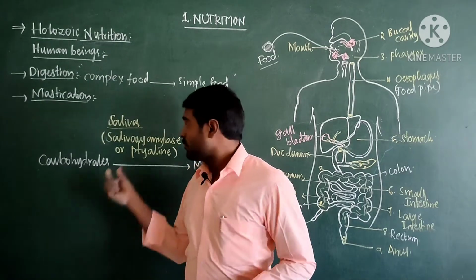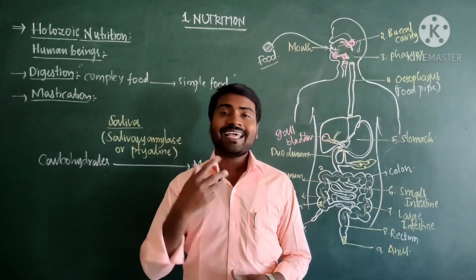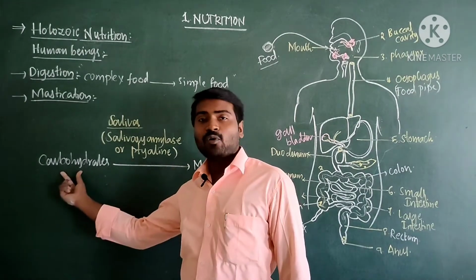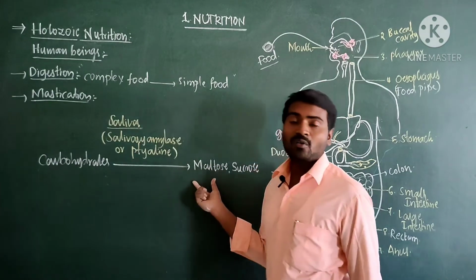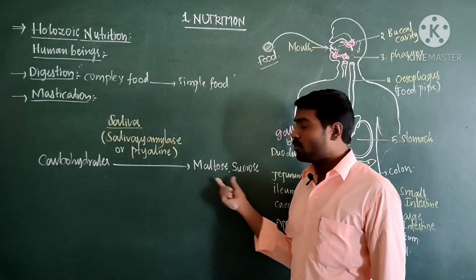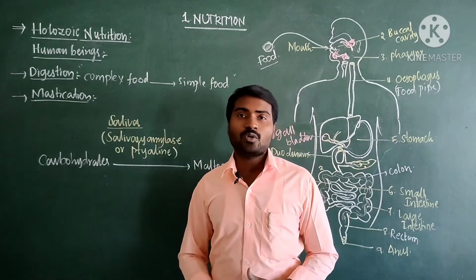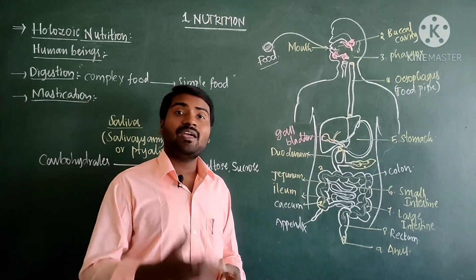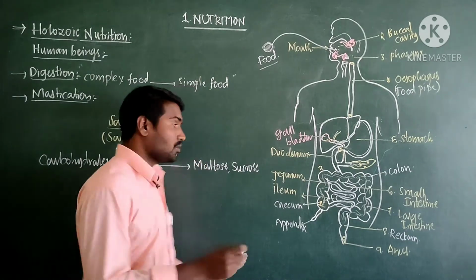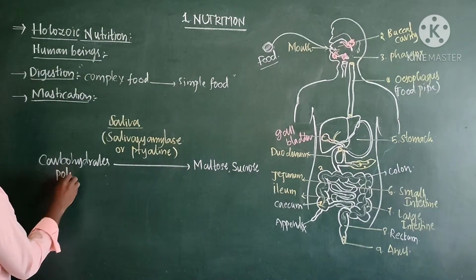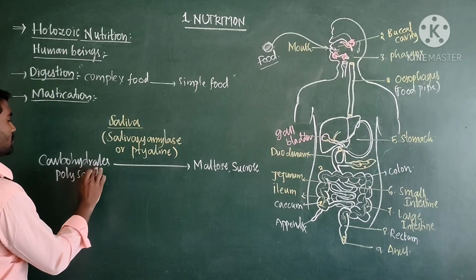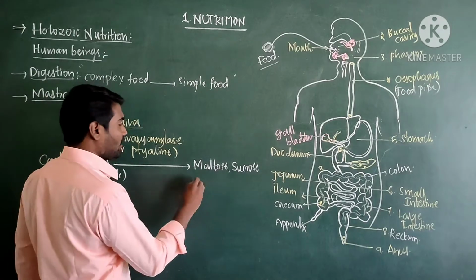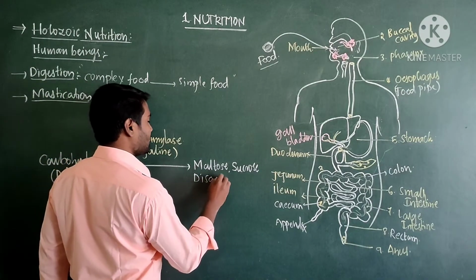In the presence of the enzyme salivary amylase, ptyalin, carbohydrates are going to digest. So complex carbohydrates are broken down into simple ones. The simple forms are maltose, sucrose, fructose, galactose. You know that carbohydrates are polysaccharides, containing many sugar molecules. So these polysaccharides are converted into disaccharides.